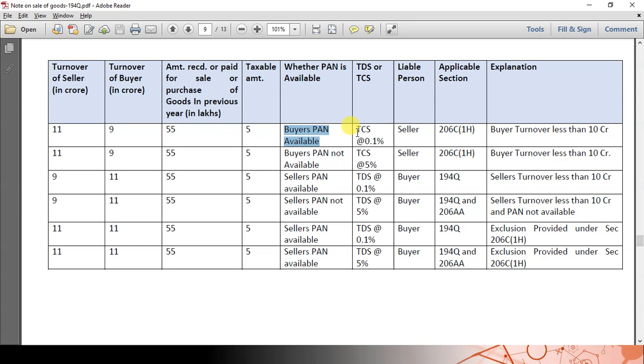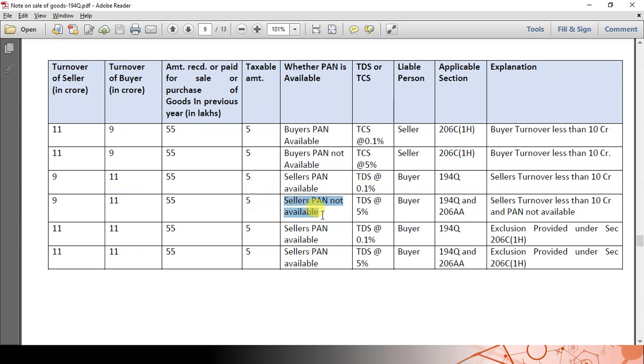In the case where the seller turnover is 11 crores and the buyer turnover is 9 crores, the buyer is still not satisfying the turnover condition, the taxable amount is 5 lakhs, so the seller has to collect the TCS. Here the buyer's PAN is not available, so TCS at the higher percent, that is 5%. In the next example, the buyer is satisfying the turnover condition, that is 11 crores. So if the seller's PAN is available, then the buyer has to deduct the TDS at 0.1%. In the next example, the seller's PAN is not available. Since the PAN is not available, higher rate of TDS at 5%.